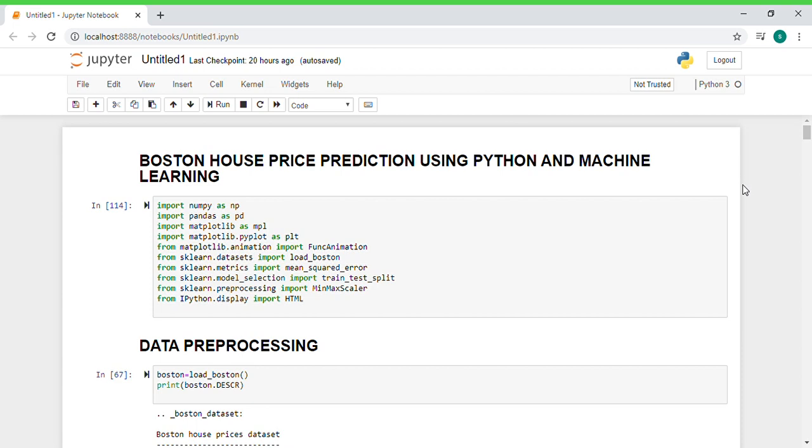Hello guys, today I am going to show my project assignment on Boston housing price prediction through machine learning using Python. It is an assignment for an online course offered by Skyfi Labs. The first step is to install the required libraries like NumPy, Pandas, Matplotlib, IPython.display, etc.